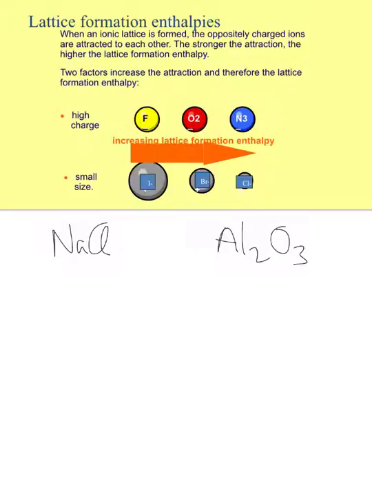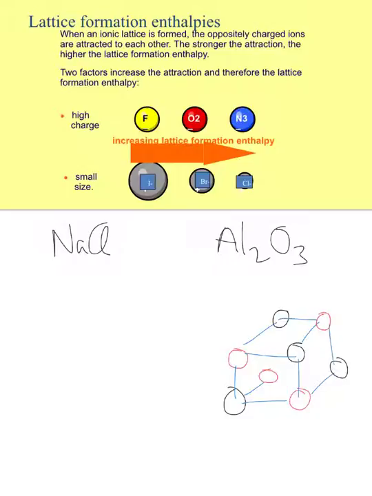So we're going to be able to explain why this is so much higher when we've gone through this slide. The understanding should be firm from Year 11 is that an ionic lattice is a lovely little lattice of oppositely charged ions which are attracted to each other. So if I just draw that, there's my ionic lattice, one little bit of it. And there's a force of attraction holding each of these ions in place.